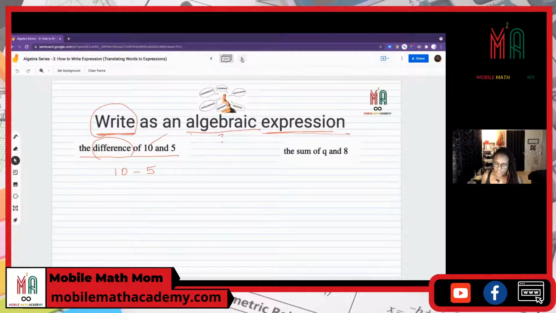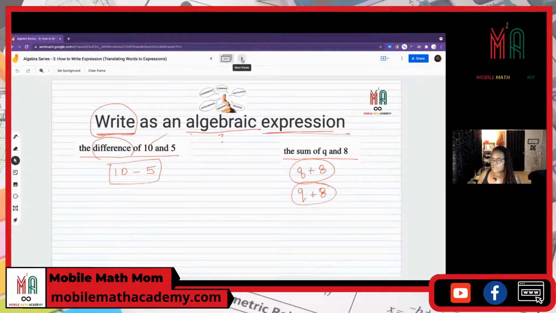All right, the next one says the sum of Q and 8. Now, this is an algebraic expression. Why? Because we have a variable, a number, and we're going to have an operation. So the sum of Q and 8. So that's the expression. Q plus 8. I know that Q looks kind of funny. Let me do it like this. Q and 8. How about that? All right. 10 and 5. That's the answer. Or not the answer, but that's the expression. All right.